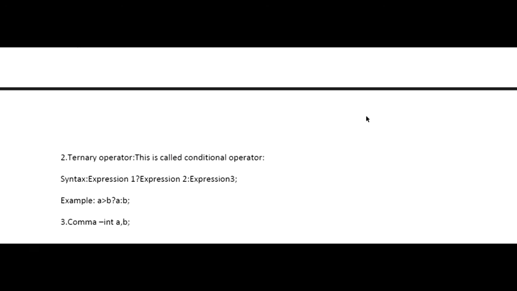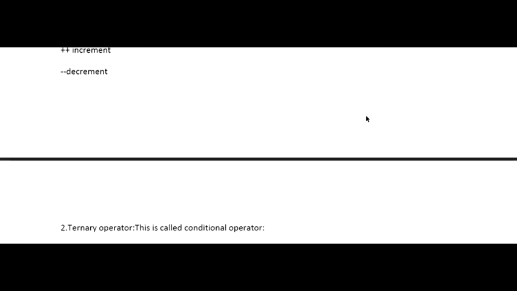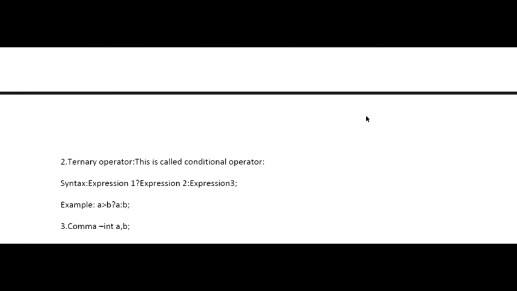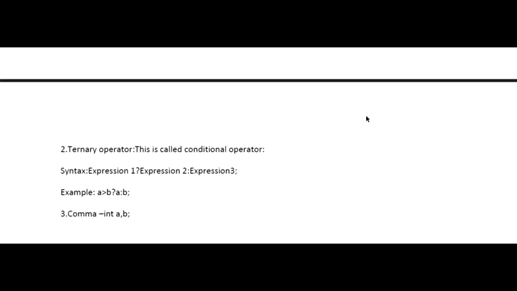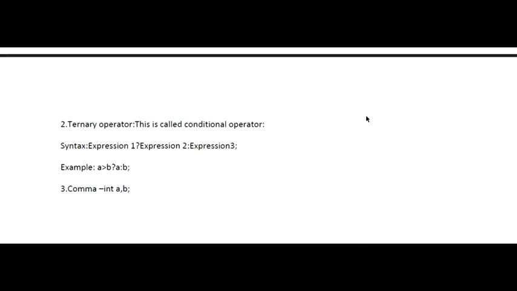Then we have the special kind of operators, which include the unary operator, ternary operator, and the comma operator. The unary operator basically means the single plus sign, single minus sign, that is increment, decrement, sizeof, typeof. These are the unary operators. Then we have the ternary operator, which works upon three operands: expression 1, expression 2, and expression 3. That's the syntax, and we use a question mark between them. Then we have the comma operator, which is basically used to separate variables, like a comma b, whichever we are defining with int. So these are the different kinds of operators available in C language.